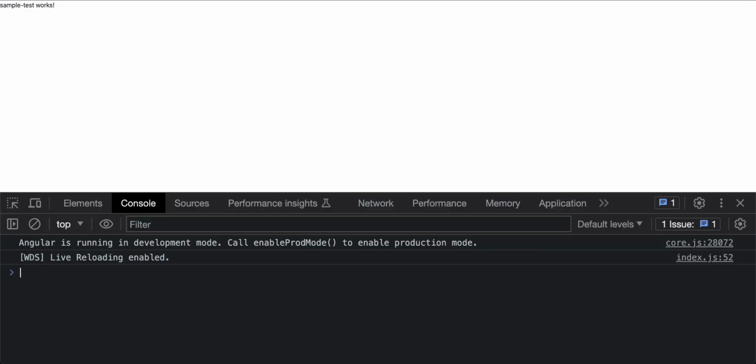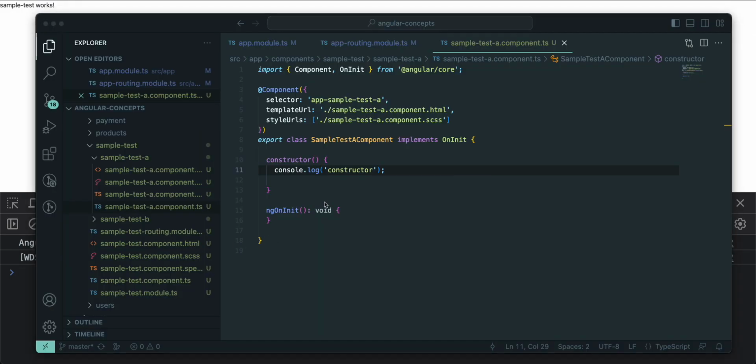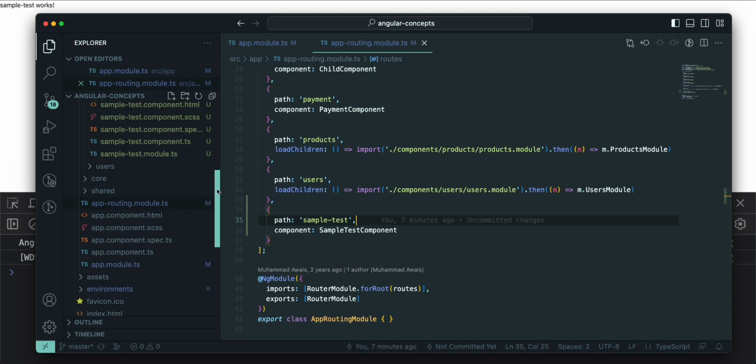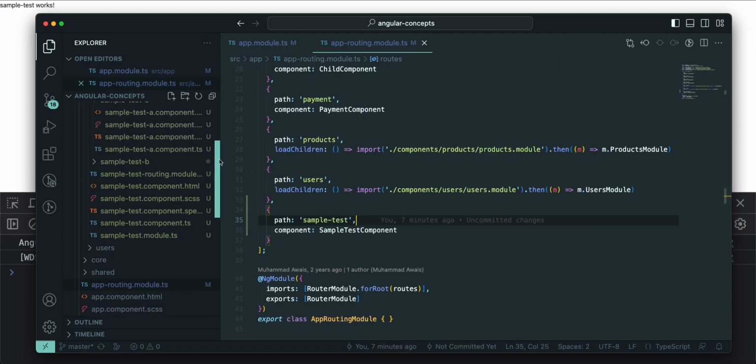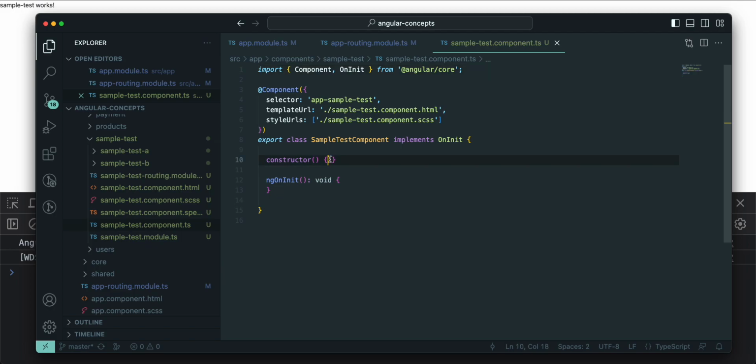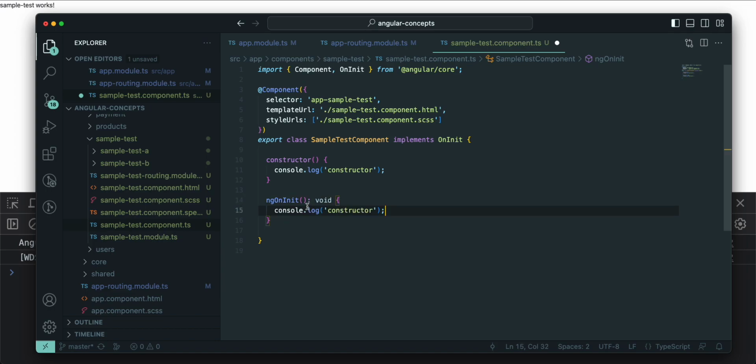The constructor will start first. Sorry, I'm doing it on the sample A component, which is not the desired place. You have to do that on sample test, meaning this parent component, sample test component.ts, this one. This constructor is going to run the very first time, and ng on init will run second.